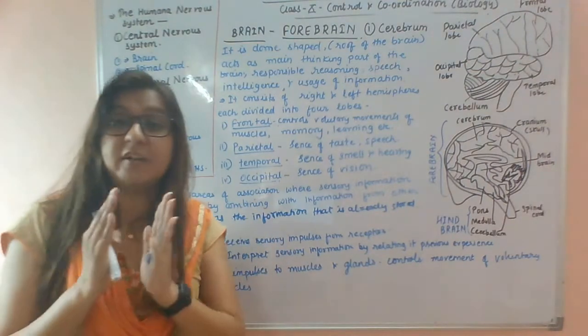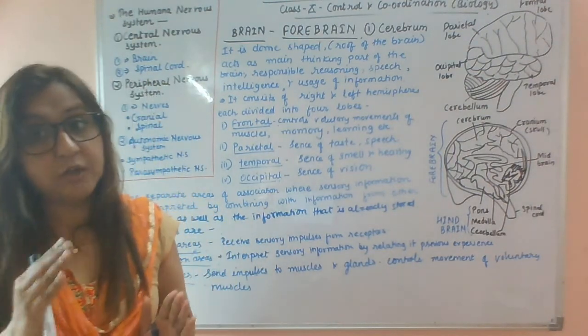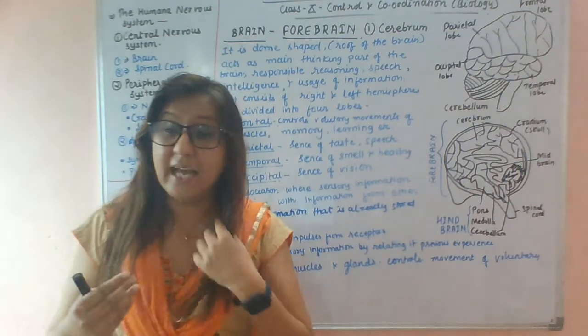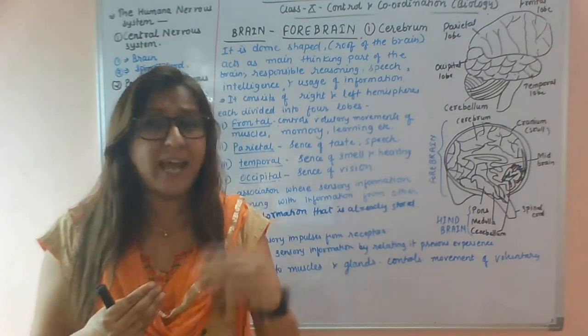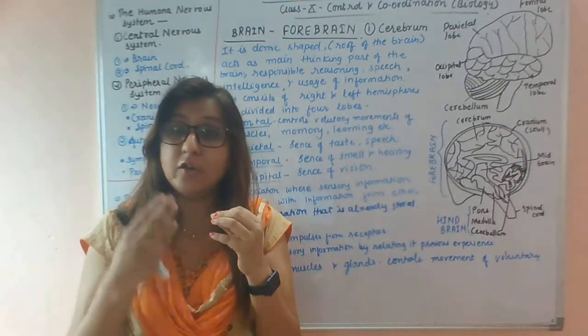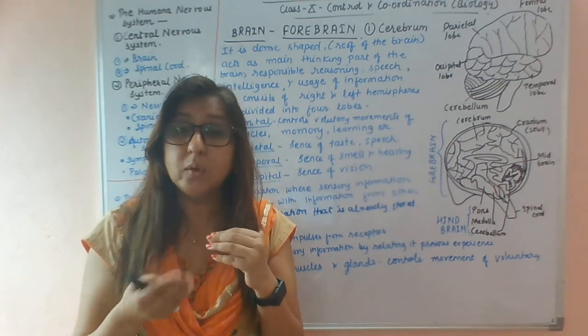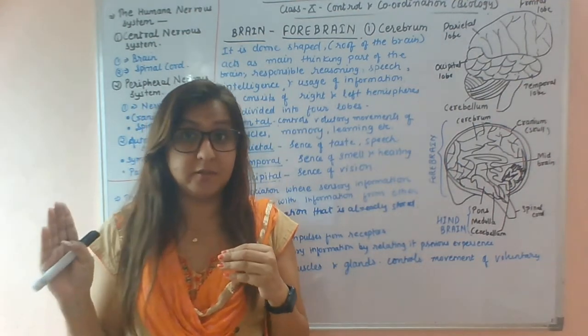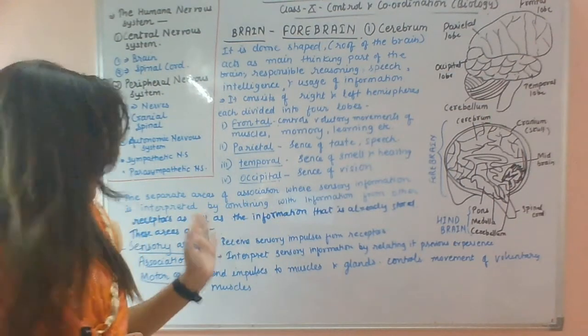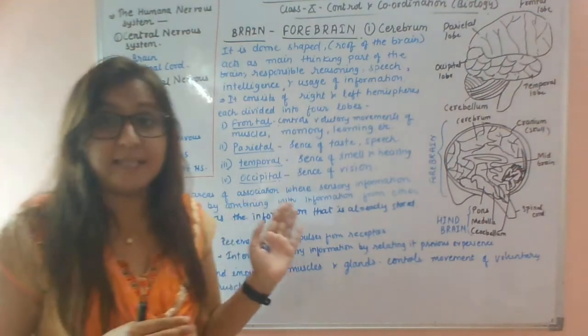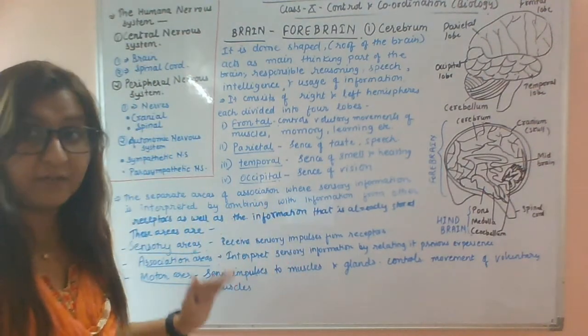Next, there is a separate region of association in your brain. Often when you think anything, any information is coming into your brain, and you always relate it to your past experience. That is controlled by a particular area, or you can say the three types of areas it is divided into.